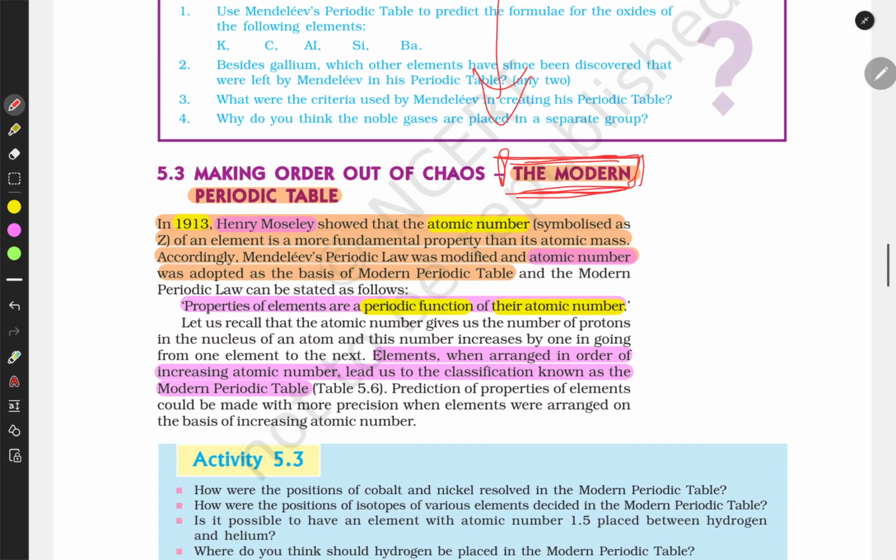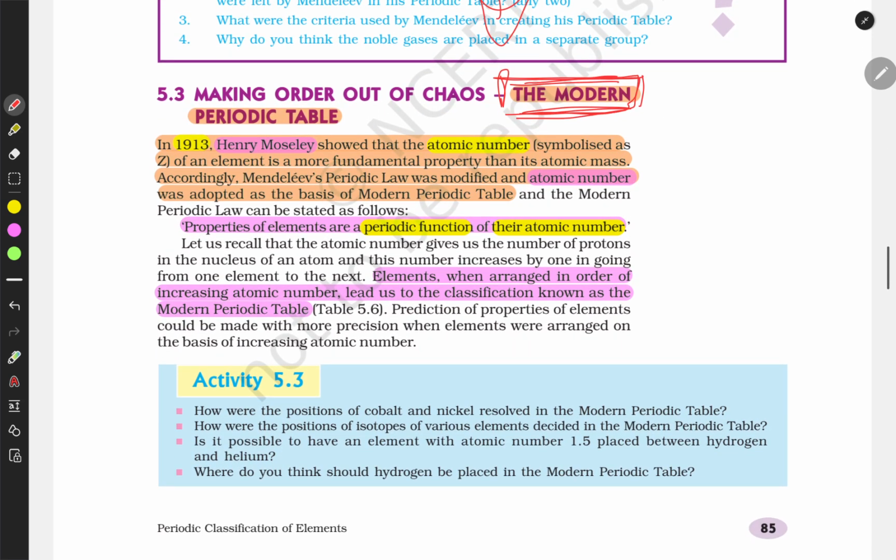So let us study this final table. In 1913, Henry Moseley showed that the atomic number, symbolized by Z, of an element is a more fundamental property than the atomic mass. How? Because the atomic number remains the same for an element. Suppose this element's atomic number is 10, but the mass number is different.